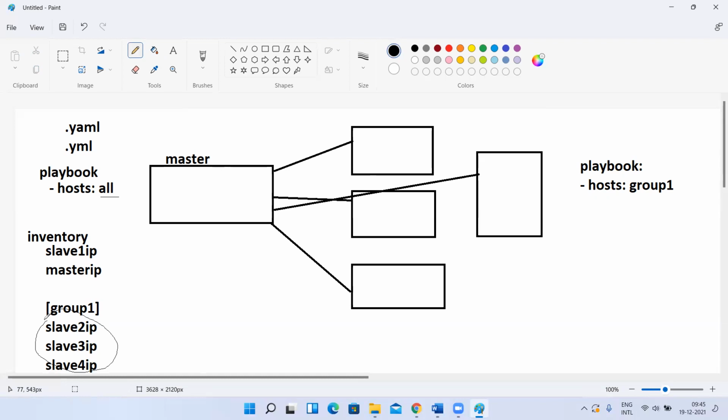Next, sir, how to write that playbook? In a YAML format, I said. But using this, what will we do? For example, I want to install Java. Normally, what we will do is yum install, something like that. If you want to install Jenkins, yum repo, something we will do, and then we will use the service command, service jenkins start, like that. Yes or no?